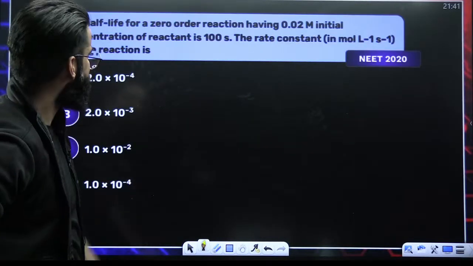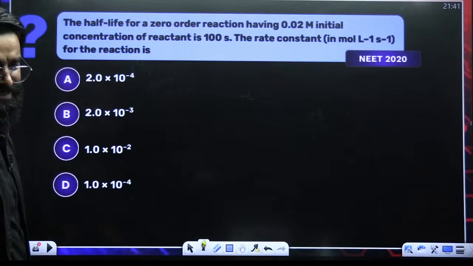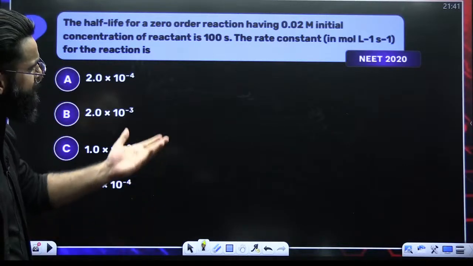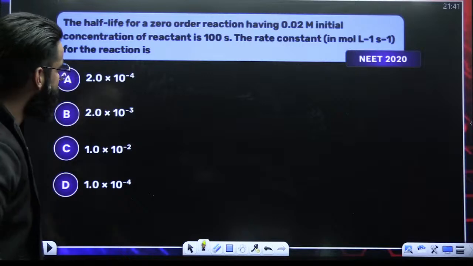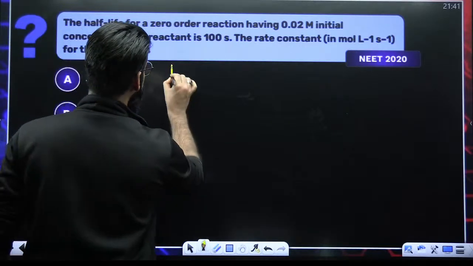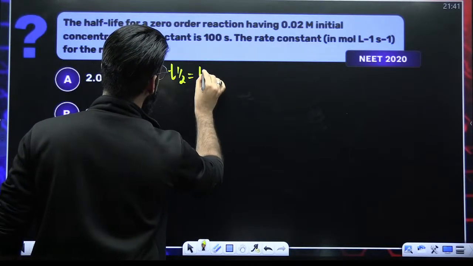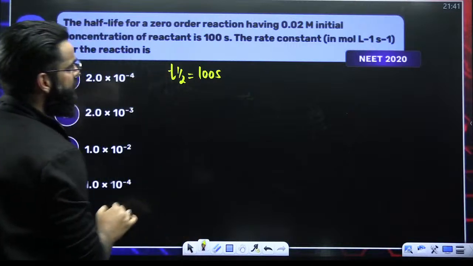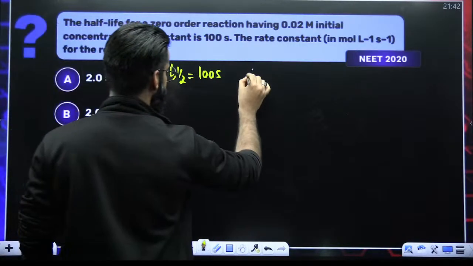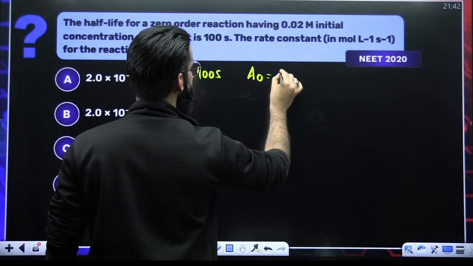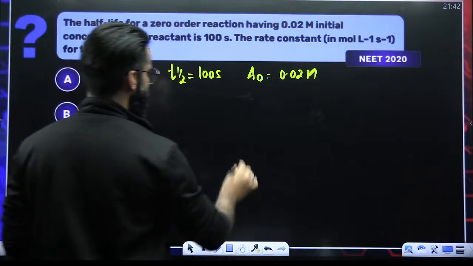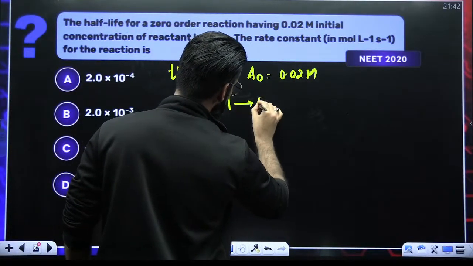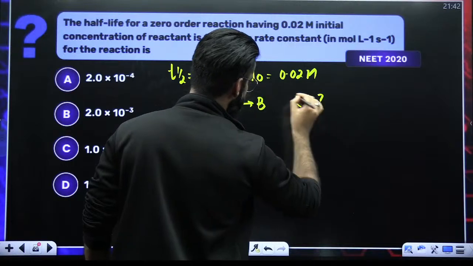Okay, one basic question which I believe you all can easily solve. This is one of the questions asked in NEET 2020. Half-life of the zero order reaction is given to me as 100 seconds, having 0.02 molar initial concentration. Initial concentration of reactant is 0.02 molar. Let the reaction be A gives B. It's a zero order reaction.